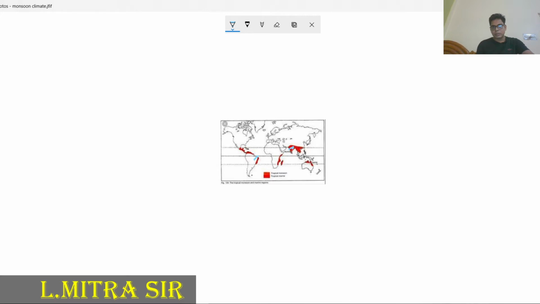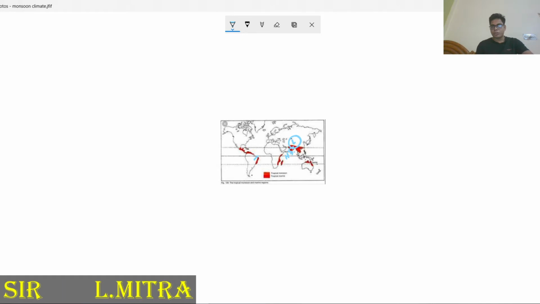Okay, and this low pressure, you can see, attracts the high-pressure wind from the sea, from the ocean. Here you can see the Bay of Bengal and the Arabian Sea. Due to this, the rainfall occurs. So these are the differential characteristics between land and sea, land and ocean, or land and water bodies.